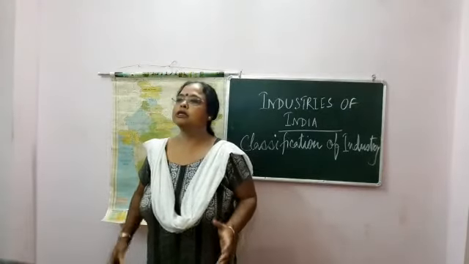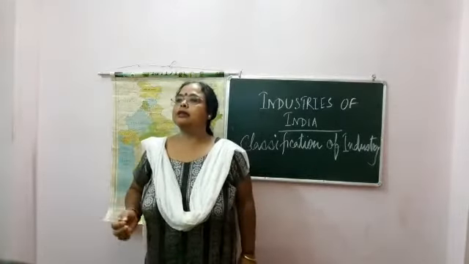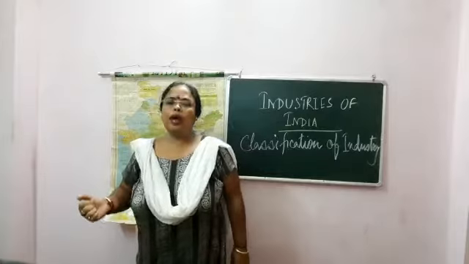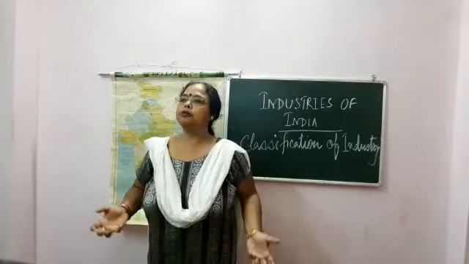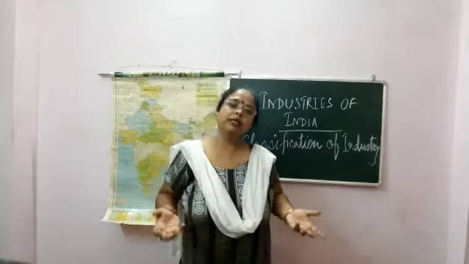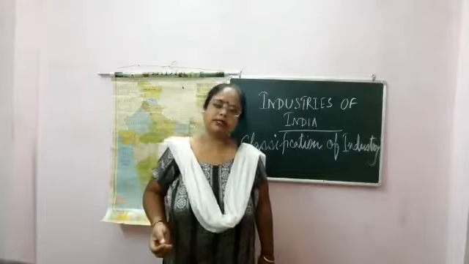Number 4, we divide on the basis of nature of products, such as heavy industries. Heavy industries means heavy and bulky raw materials are used, such as iron ore and coal. Light industries, as from the word itself, produce lightweight goods, like machines, electronic goods, etc.